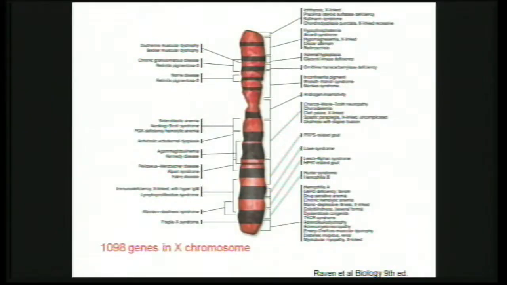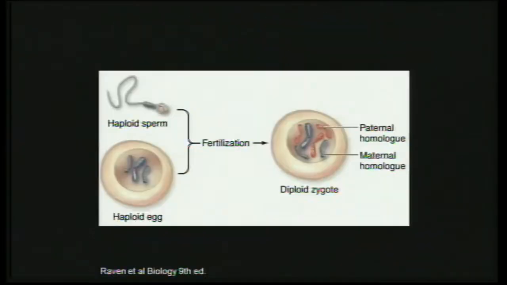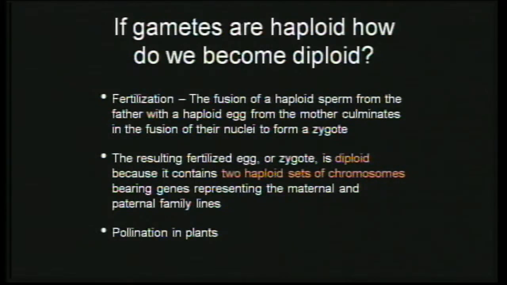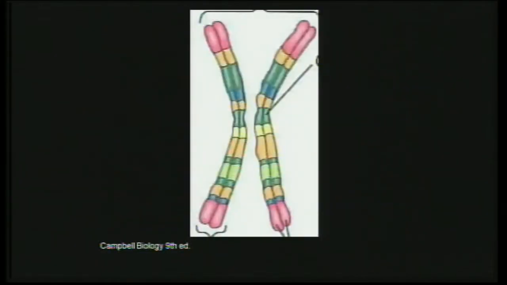For example, we saw that in the X chromosome there are like 1,098 genes. Similarly, in other chromosomes, there are other genes. We said that there are approximately 30,000 genes, which means that in the remaining chromosomes there are many, many genes. Then we also discussed the term homologous chromosomes. So what are those homologous chromosomes?